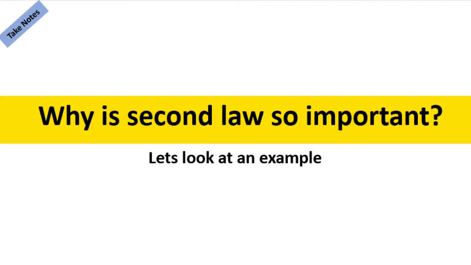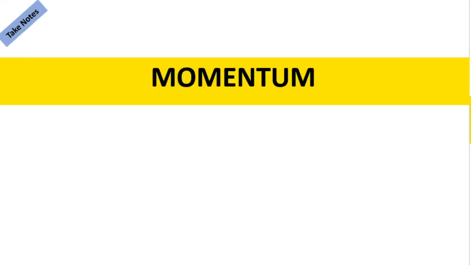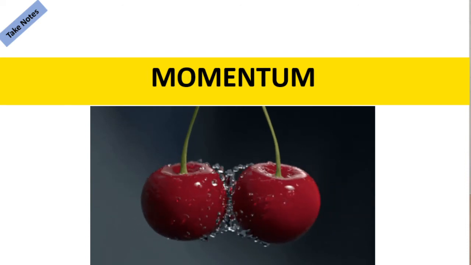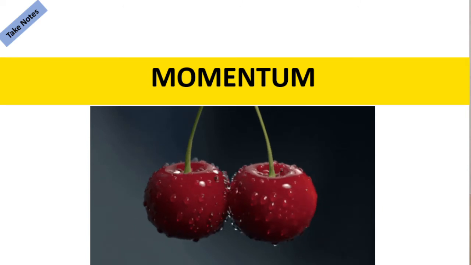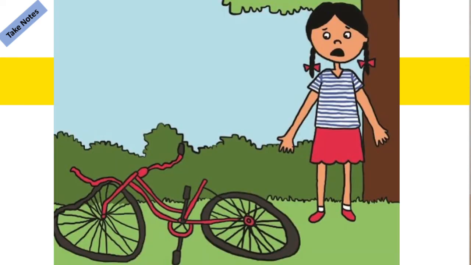Now, every object has one property called momentum. Now what is this momentum? Momentum will show you how a body is going to interact with another body. Say two bodies collide. If you know the momentum of these bodies, you will be able to tell what is going to happen if they collide. For example, let's say that there is a wall, and say you're riding a cycle and you crash into the wall. Grim example, but okay.